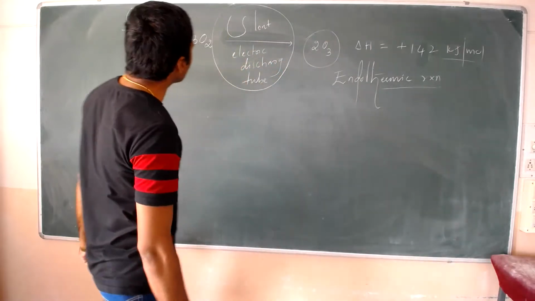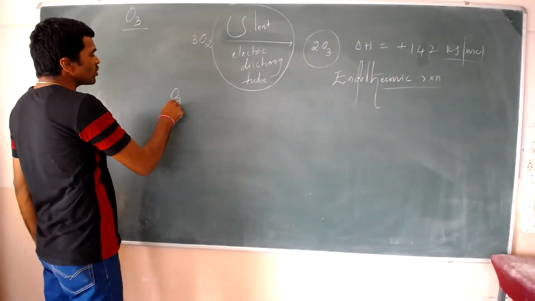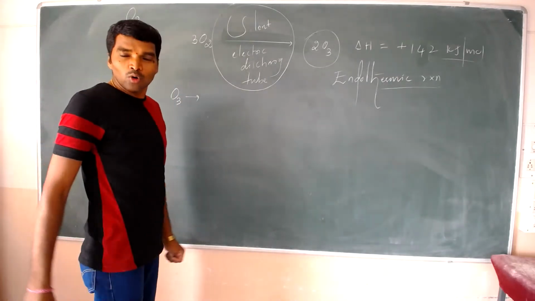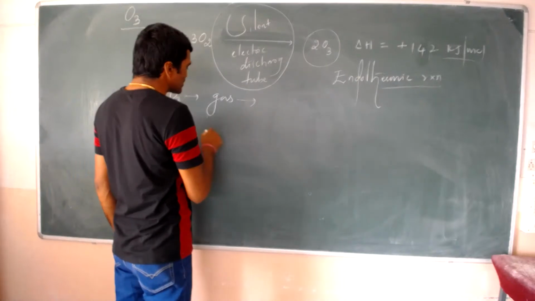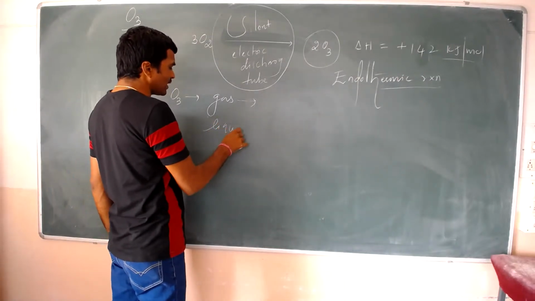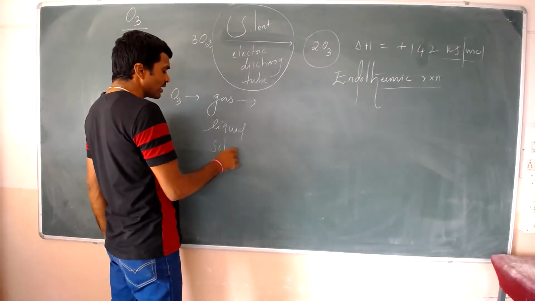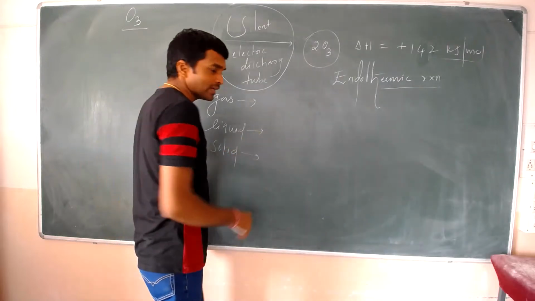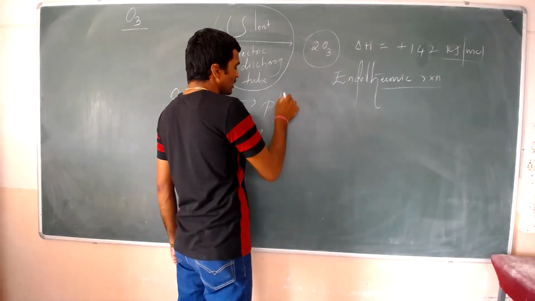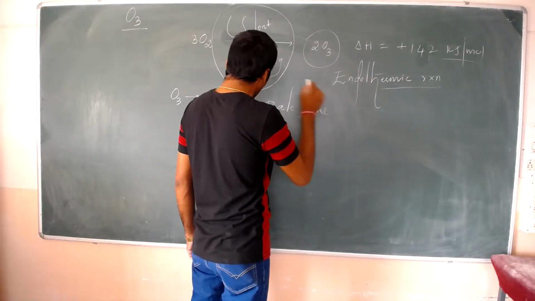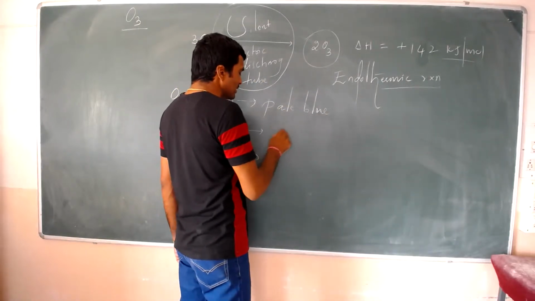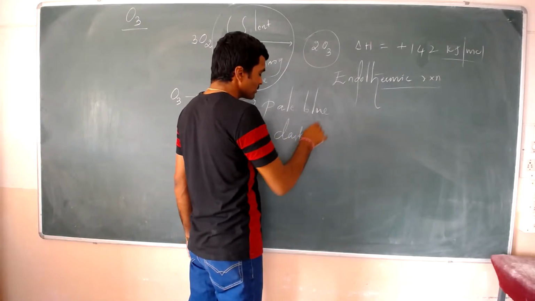Okay, and then you see here, whatever the ozone is formed, if it is available in the gas, it is a pale blue color. In the liquid, this is a dark blue color.